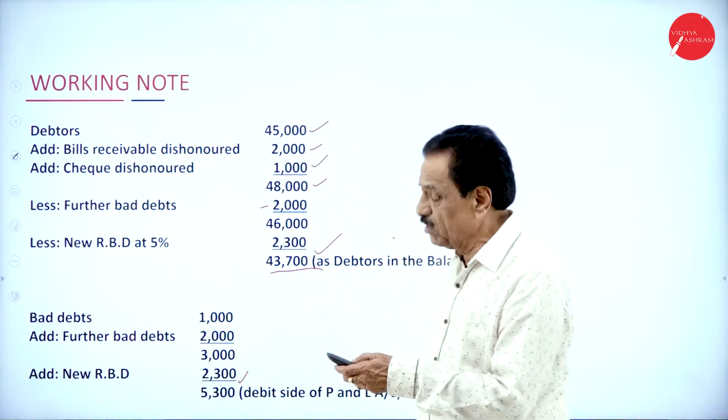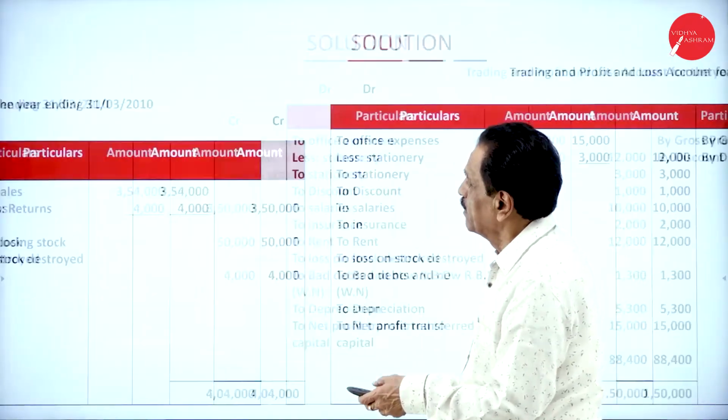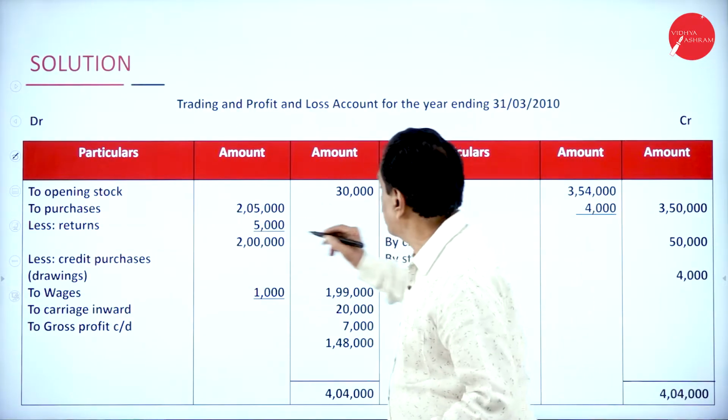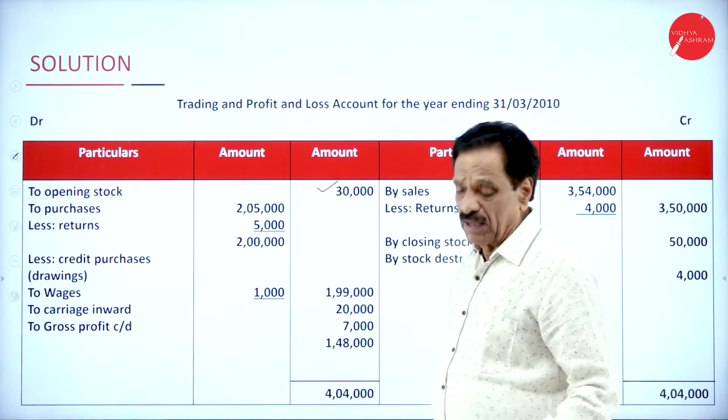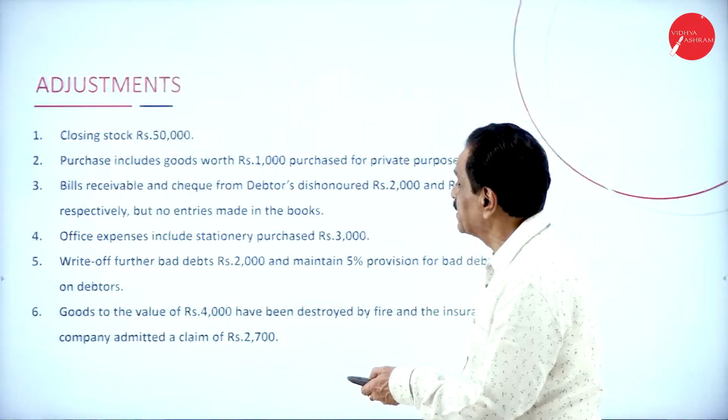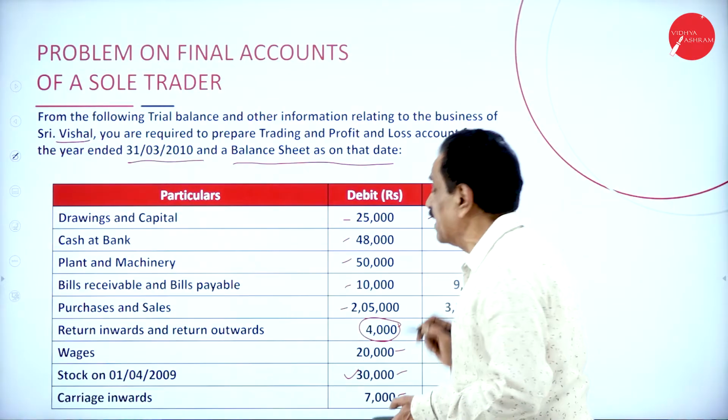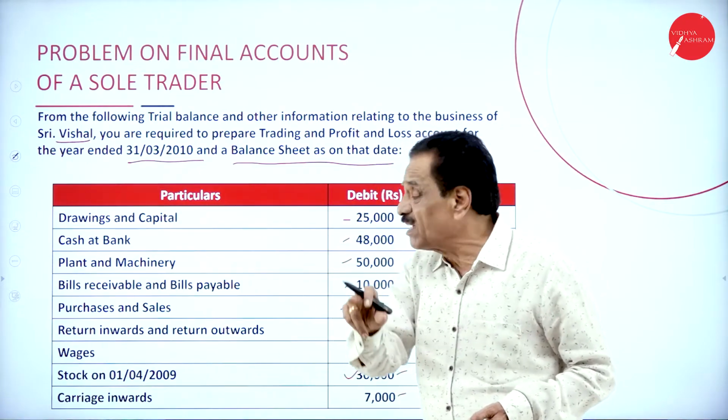Now we'll solve the problem. What's your opening stock as per the problem? 30,000. I will show you what the balance is. What's your opening stock? 30,000. That will come on the trading account debit side.